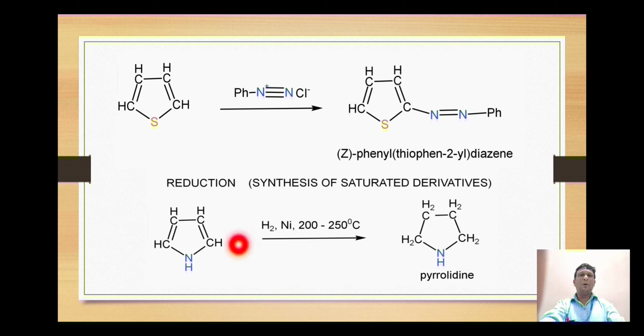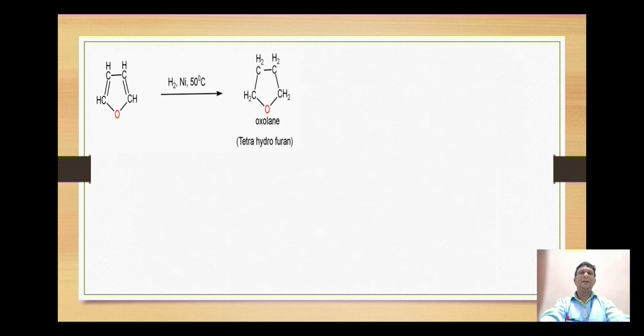Let's look at the last reaction, that is the reduction. For example, pyrrole when reduced with molecular hydrogen in presence of nickel at 200 to 250 degrees centigrade, the double bonds get saturated to form tetrahydropyrrole, which has the special name pyrrolidine. Likewise, furan on reduction gets converted into tetrahydrofuran, which is an example of a very good solvent also. In IUPAC nomenclature, the name is oxolane.